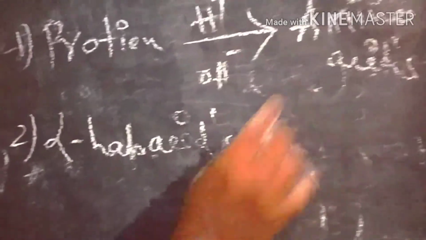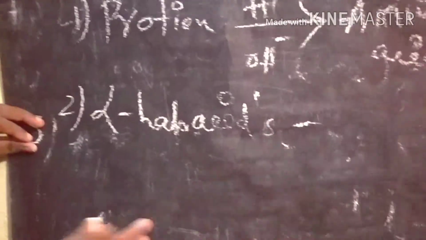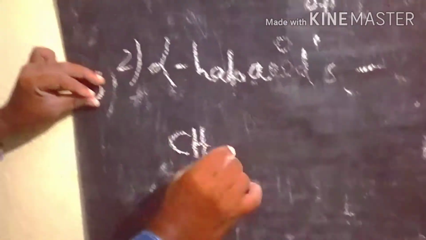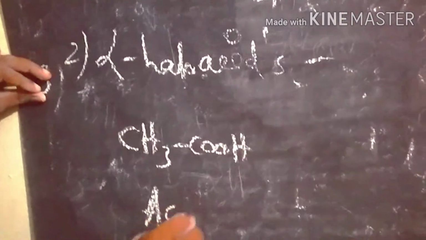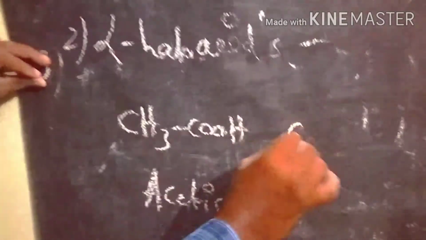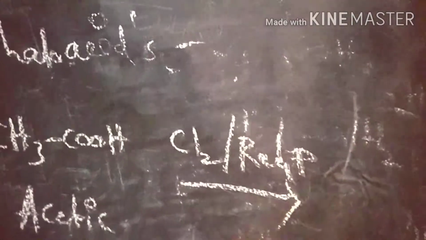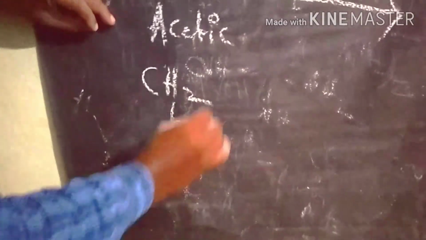This is also one of the simple methods to prepare alpha halo acids to amino acids. For example, if you take CH3COOH, acetic acid, and react it with chlorine in the presence of red phosphorus, that is the HVZ reaction, the Hell-Volhard-Zelinsky reaction. So we are getting alpha chloroacetic acid. That is chloroacetic acid. So we are getting CH2Cl COOH.